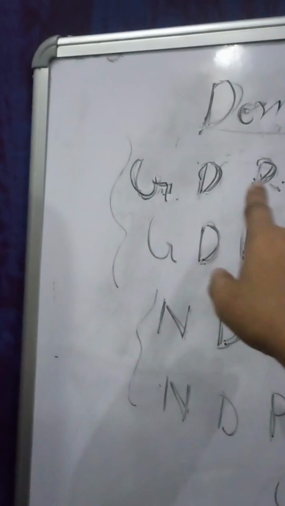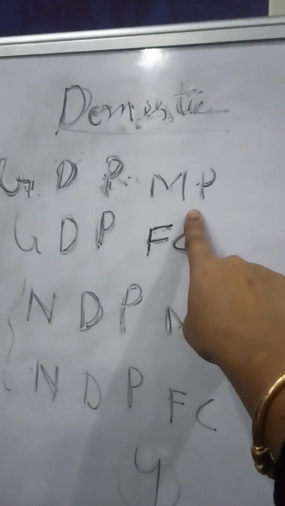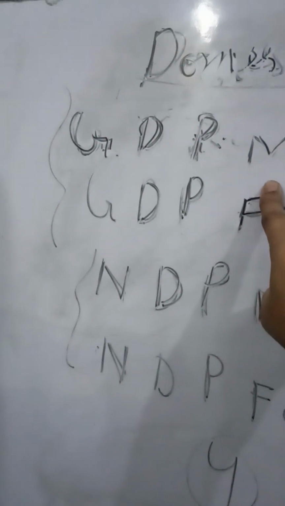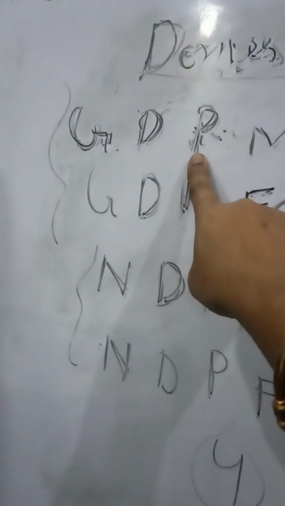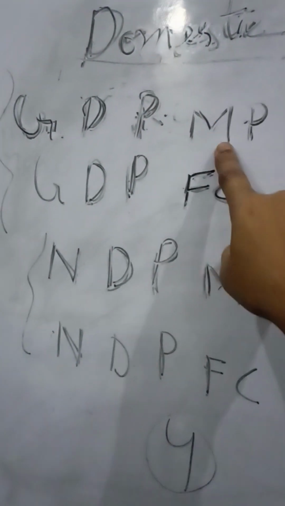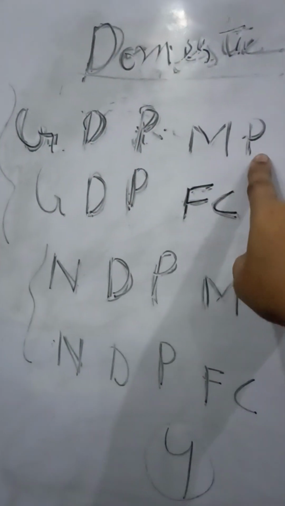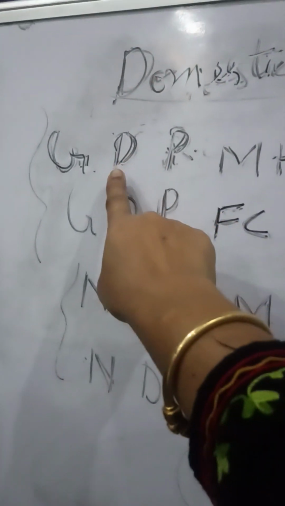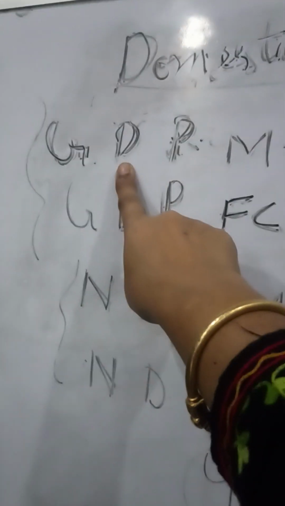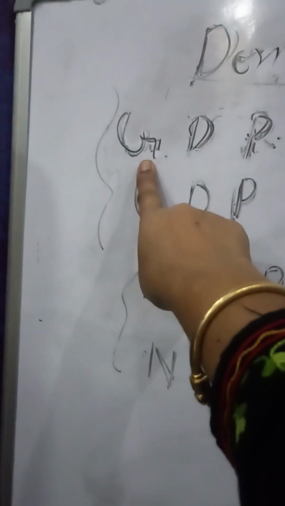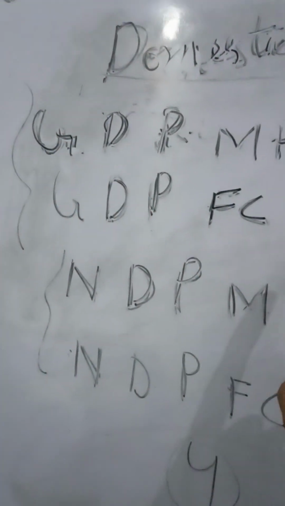GDP at MP refers to the market value, because this is MP. Market value of all final goods and services. P means only final goods and services are included. So GDP at MP means the market price of all final goods and services produced within the domestic territory of a country by resident or normal resident, inclusive of the value of depreciation. So nothing to learn without understanding, only understand.